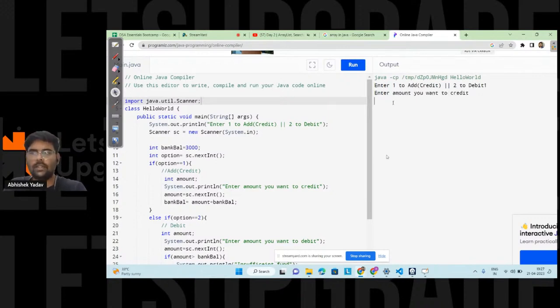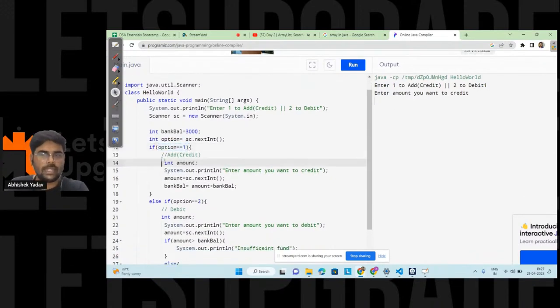Okay, so here it is asking to enter the amount you want to credit, that is option is equal to 1. It is true, and if it is true, we are inside the if condition, and this message is getting printed, that is enter amount you want to credit, right? So we get the message, and after that, at line number 16, we are taking input from the user and storing that input inside the amount variable. So let's take the input, that is I want to add 4,000 rupees in the current bank balance.